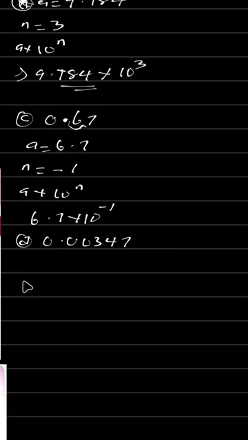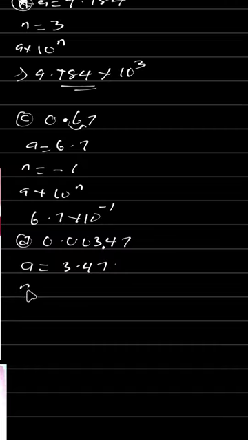To get your answer, we have to get the value of A. I said that when you have a question like this, 0 point something, you place a point after the first number after 0. The first number after 0 here is 3. Now place the point after it. So that will be 3.47. That is the answer for A. Our A is 3.47.